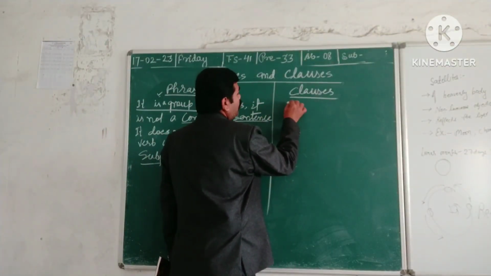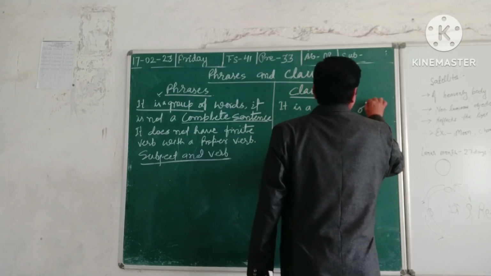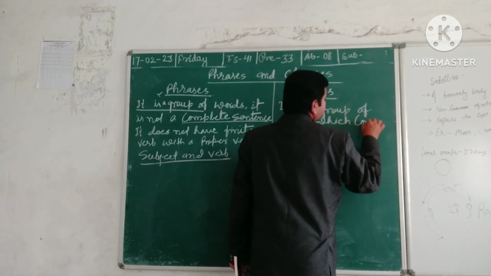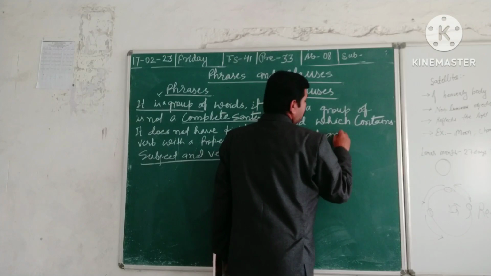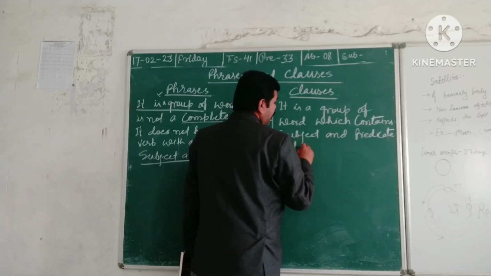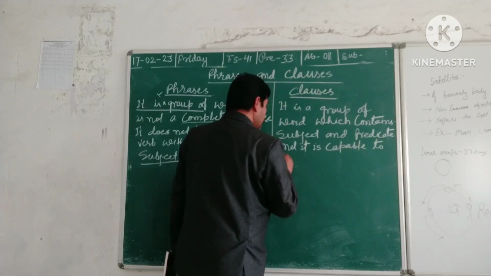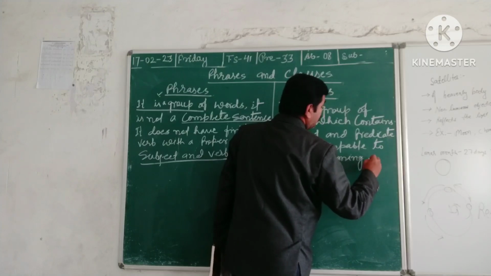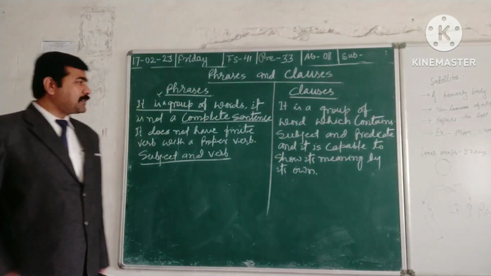on the contrary, we would like to know that a clause is a group of words which contains subject and predicate, and it is capable of showing its meaning by its own. Look here, the difference. The difference is what?